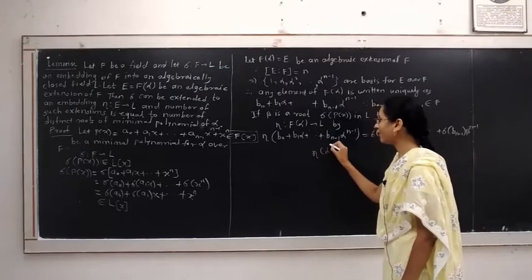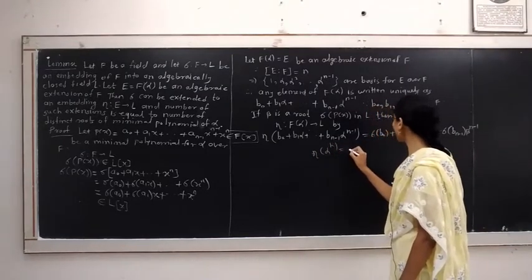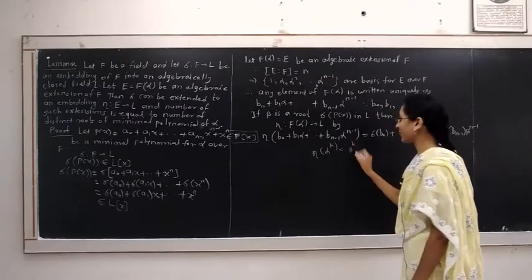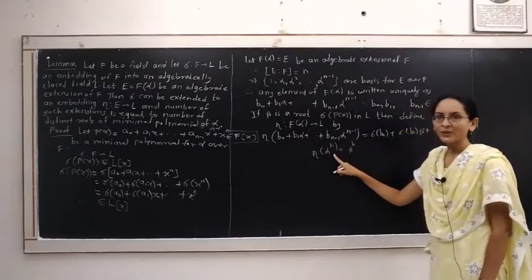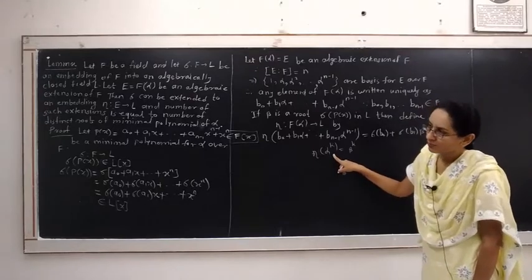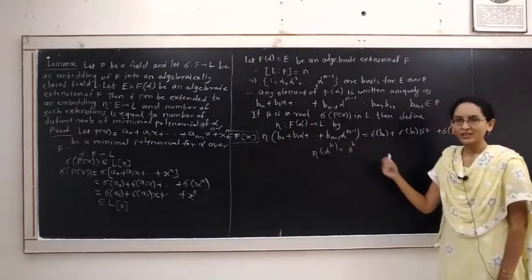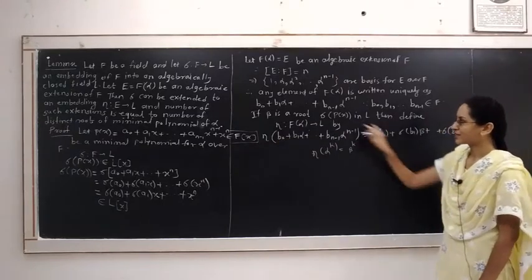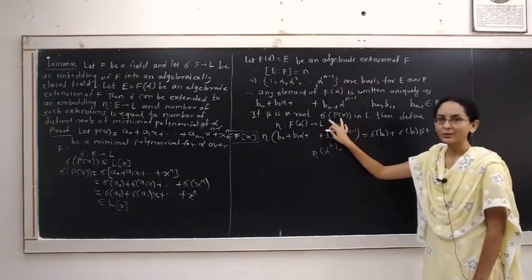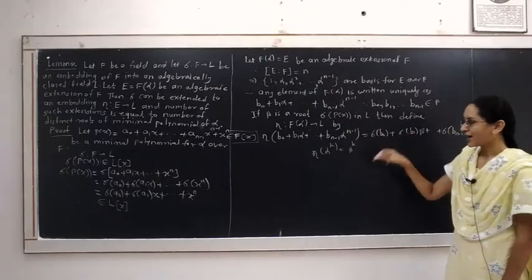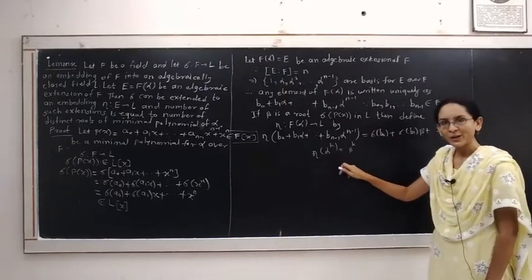Eta of alpha raised to k is equal to beta raised to k, where alpha is a root of the minimal polynomial Px and beta is a root of its image sigma of Px. Sigma of Px has root beta in L, while alpha is a root of the polynomial Px.